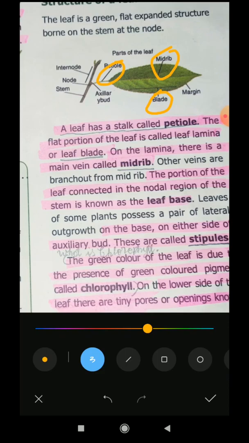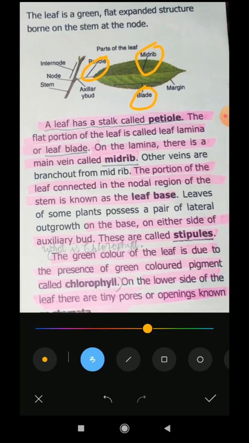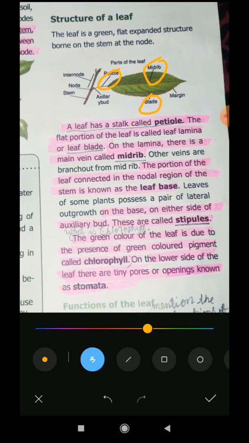So the green colored pigment is called chlorophyll here. The leaves of some plants possess a pair of lateral outgrowths at the base, on either side of the axillary bud. These are called stipules. Stipules means what? Either side of the axillary bud. This is the axillary bud. The either side of the axillary bud we call the stipules. So the green color of the leaf is due to the presence of chlorophyll.